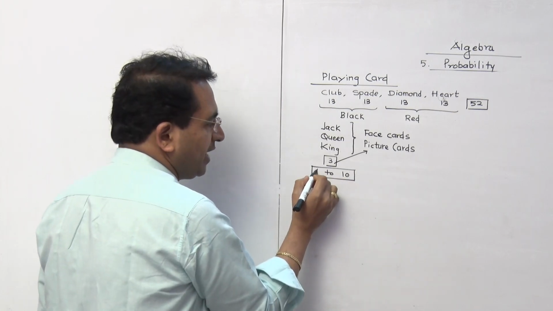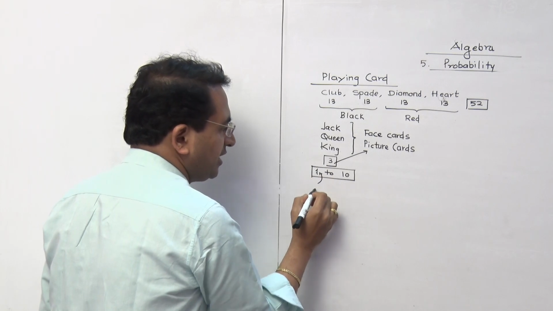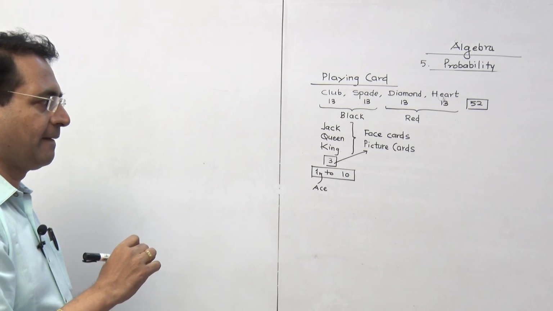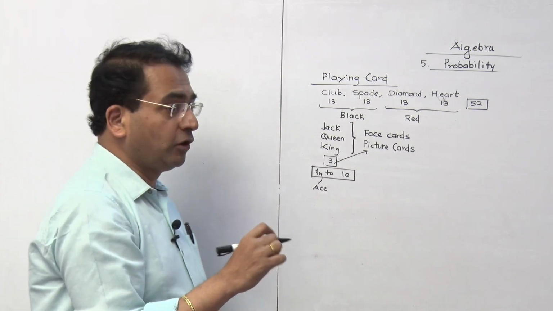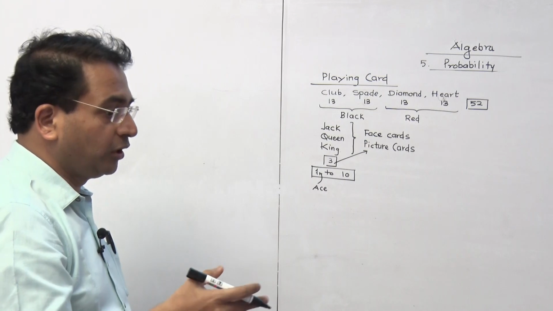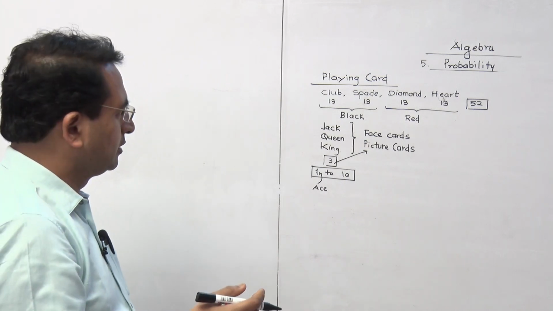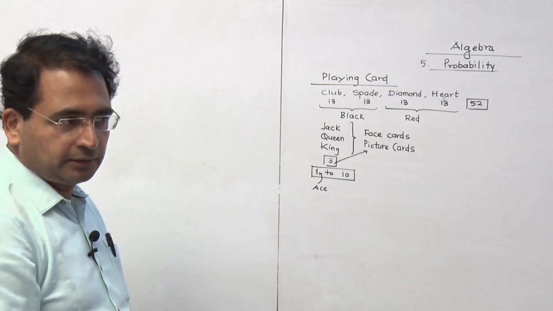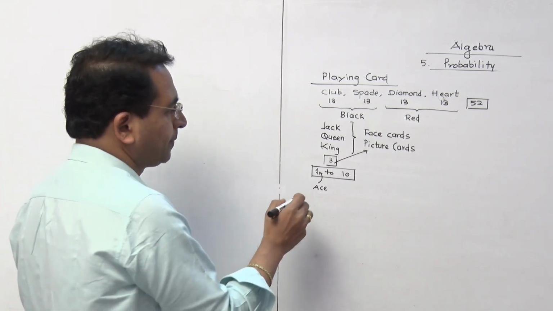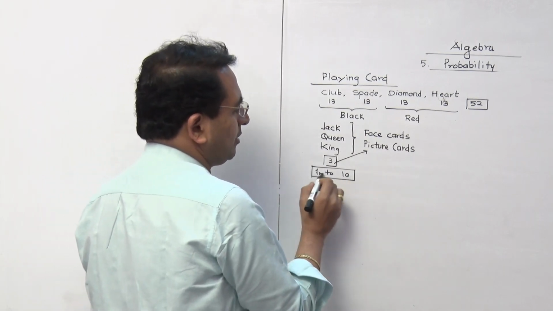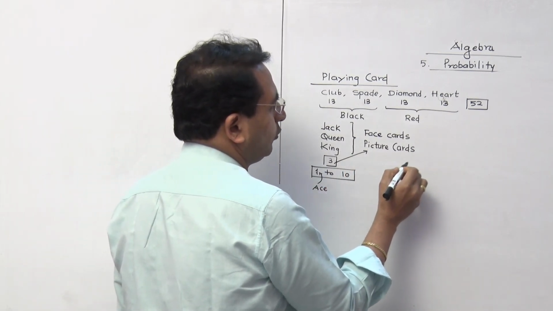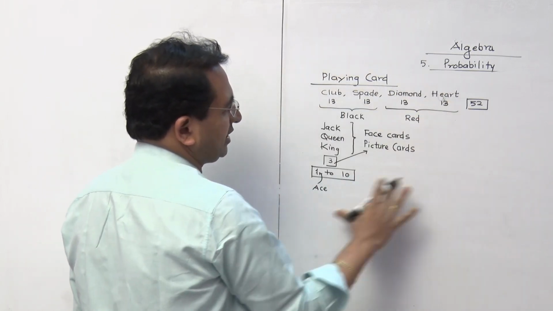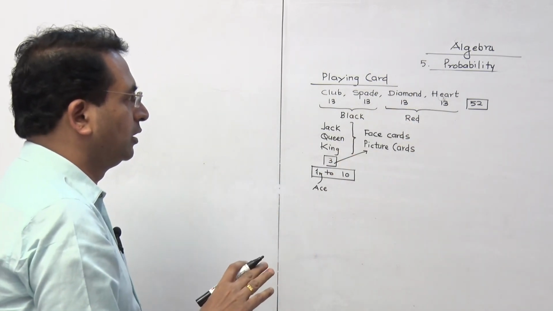The card which is bearing a number 1 is called an ace. Those who are playing cards or some games may be calling it ekka. That is an ace, correct? So remaining cards are bearing a number like 2, 3, 4, 5, 6, 7, 8, 9, 10. So this is a basic thing which I have discussed about cards.